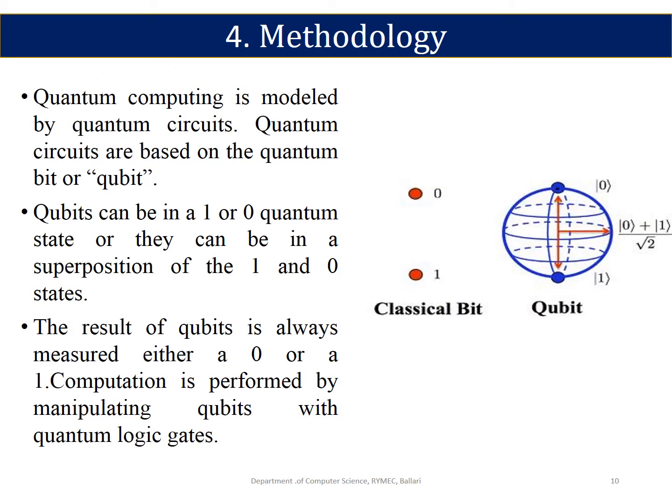Methodology. Quantum computing is, as said earlier, based on qubits. Here, quantum computing is modeled by quantum circuits. Quantum circuits are based on quantum bits, or qubits. Qubits can be in a 1 or 0 quantum state, or they can be in a superposition of the 1 and 0 states. The result of a qubit measurement is always either a 0 or a 1. Computation is performed by manipulating qubits with quantum logic gates. As shown in the figure, there is a classical bit and a qubit.